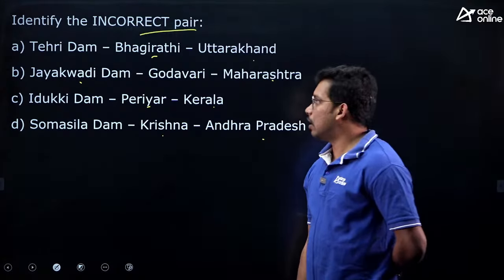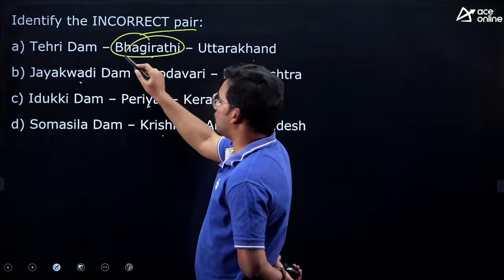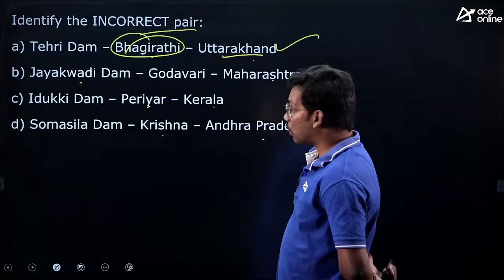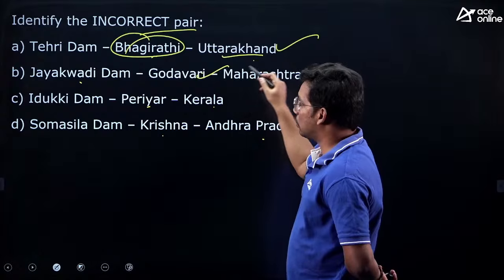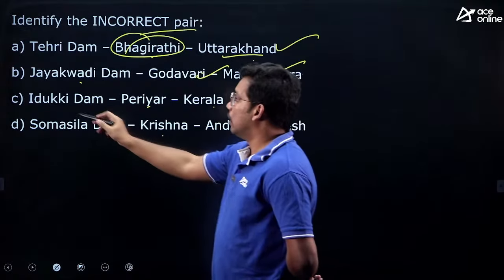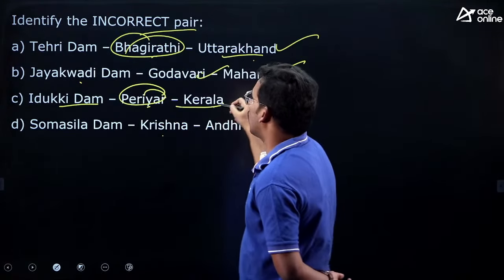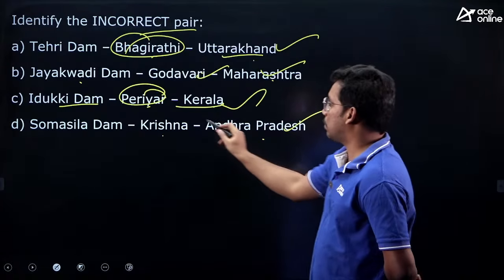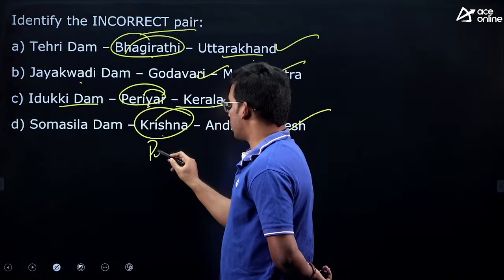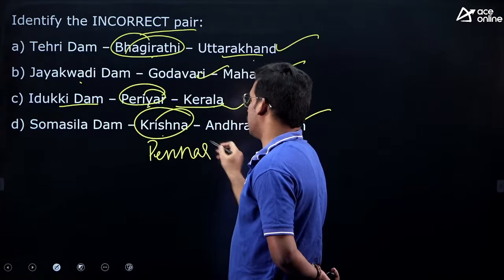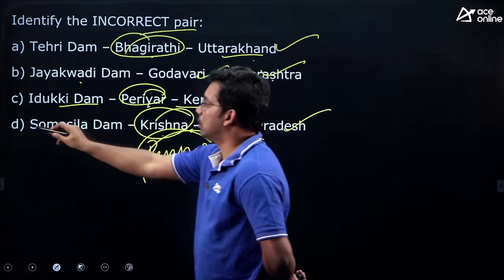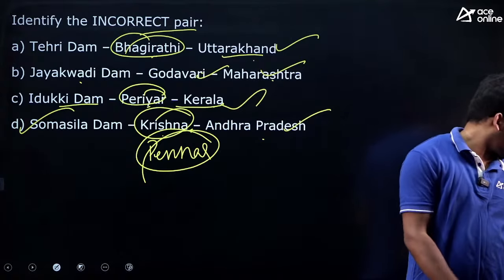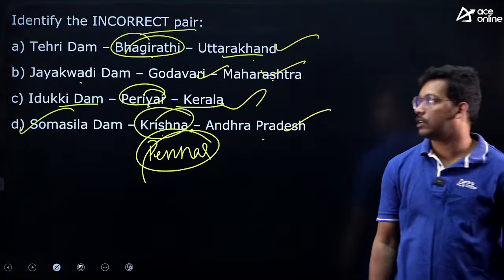Let's see, the Tehri Dam is located on Bhagirathi, very important, and it is in Uttarakhand. This is correct. Jayakwadi Dam, which is located in Maharashtra and on Godavari, this is also correct. Idukki Dam, Periyar, Kerala, this is also correct. Somasila Dam located in Andhra Pradesh, correct, but not on Krishna. It is located on the Pennar river. Okay, they have changed this. So the option is D. Nobody has answered. Maybe this is the tricky question.